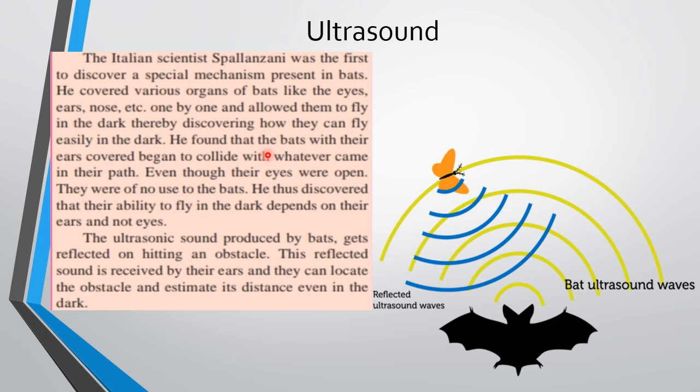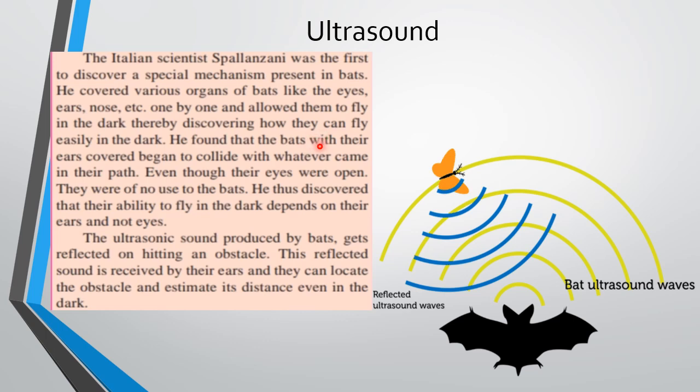He found that the bats with their ears covered began to collide with whatever came in their path. So when their ears were covered, they started colliding. Colliding means they started dashing into things as if they were not able to hear. Even though their eyes were open, they started colliding.